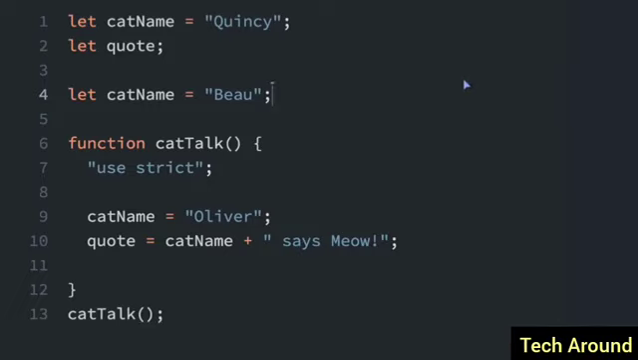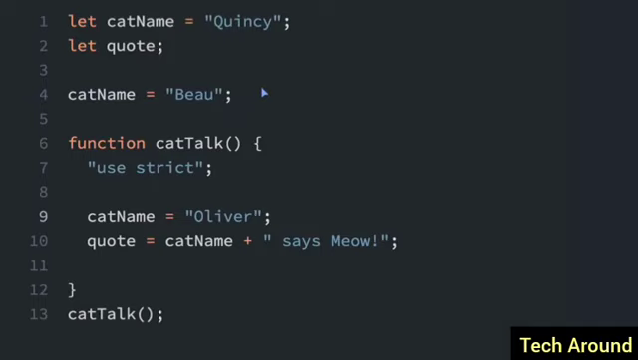So this is good that it's creating this error, because you usually don't want to declare a variable two times in the same scope. This allows your program to give you an error to tell you that you've done something wrong. Now you can still reset it. If we didn't use the word let here, we could just set the catName variable, and we're not going to get an error. In this case, we're declaring the variable here to be Quincy, and we're setting the same variable to a new name here.